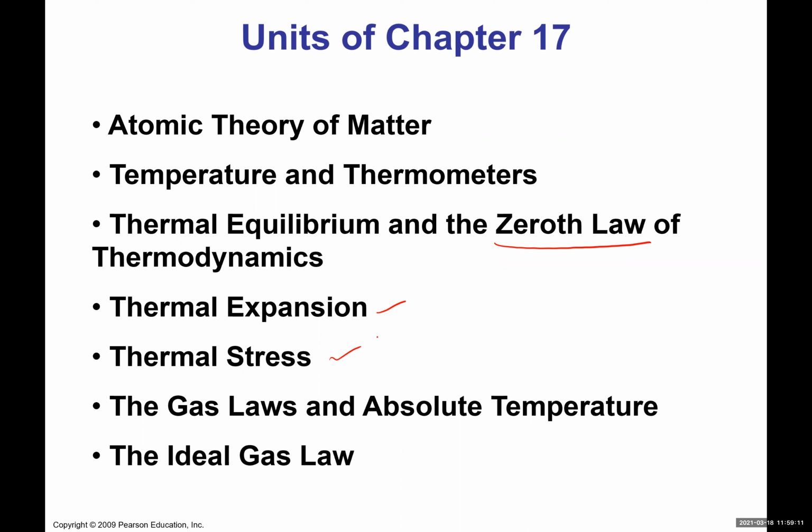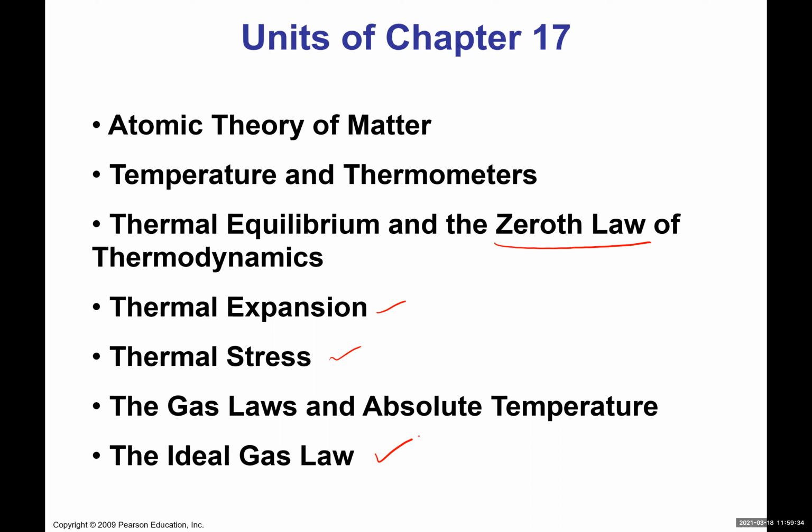Then at the end of the chapter, we're going to look at the gas laws and mainly the ideal gas law, where we're going to talk about a thermodynamic system, where the system can have specific types of system variables like temperature, pressure, volume, number of molecules, and things like that.